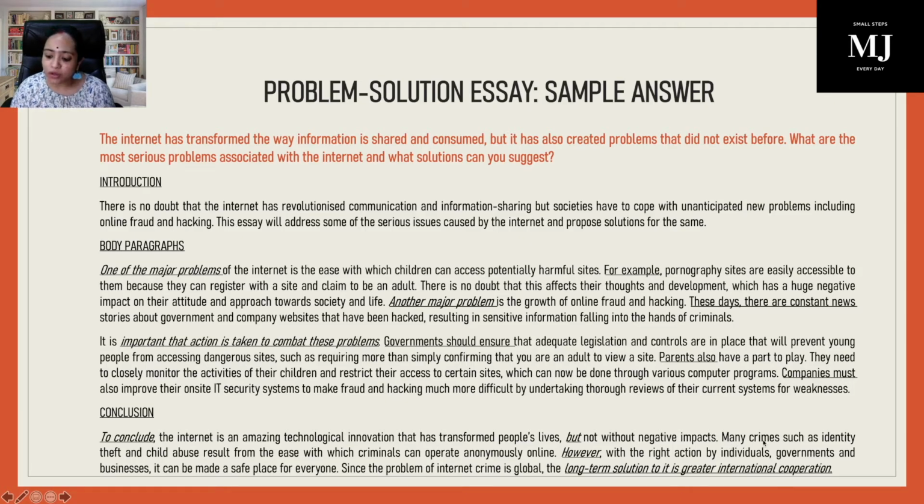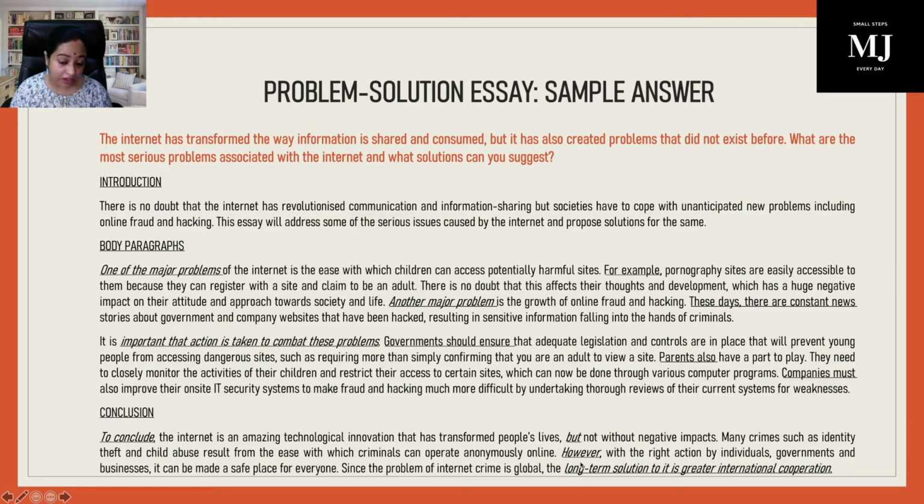Moreover, many crimes such as identity theft and child abuse. Now you're talking about, in a summarized version, your problems. Identity theft and child abuse. See how beautifully paraphrased the points you have already mentioned in your cause paragraph. Many crimes such as identity theft and child abuse result from the ease with which criminals can operate anonymously online. Anonymously means without telling their names or identity.